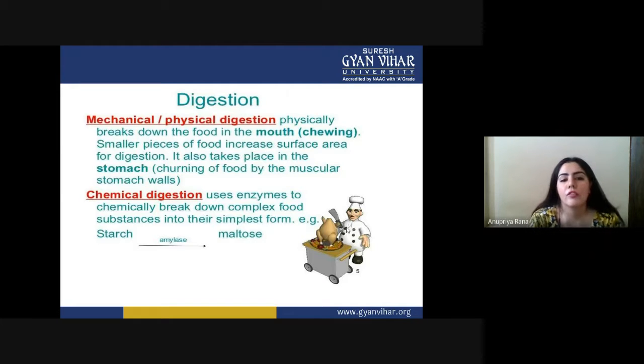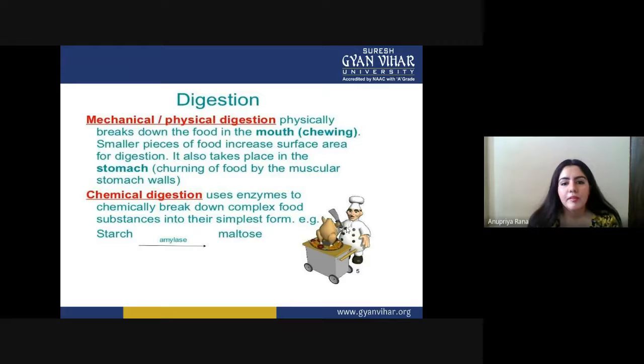In digestion, if we see the two broad categories, first is the mechanical digestion, or the physical digestion. In physical digestion, the very first step is breakdown by the mouth, that is, chewing. Every elder suggests that we chew our food as much as we can. Some say it has to be chewed 28 times, and sometimes they say 32 times.